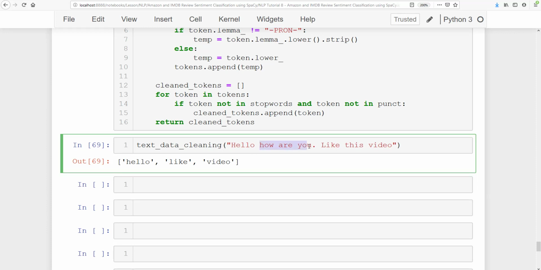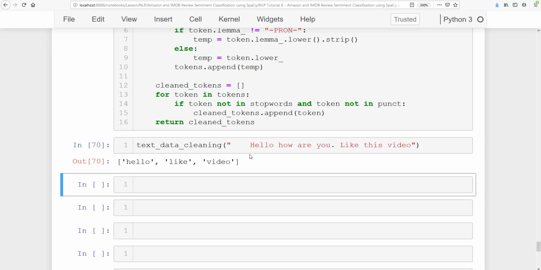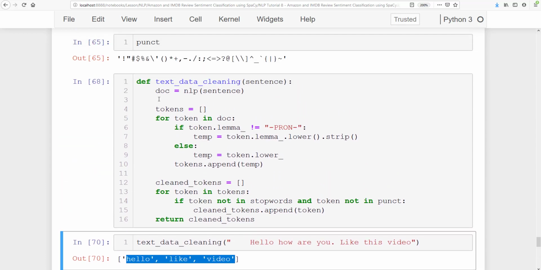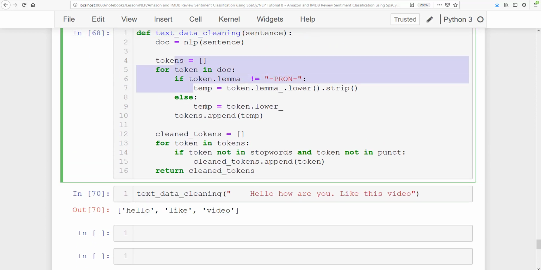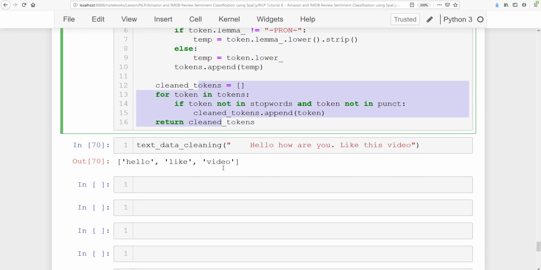How are you, these are very common words, that is why they were removed. And this is also a very common word present in the stop words, and this punctuation you see has been removed. If I add spaces, those spaces will also be removed. Only the necessary words or tokens will be returned from this text_data_cleaning. In this line we have done lemmatization, and in this line we have removed stop words and the punctuations.